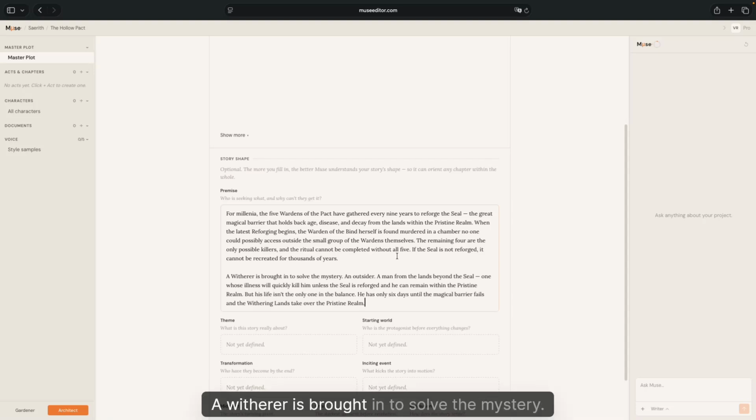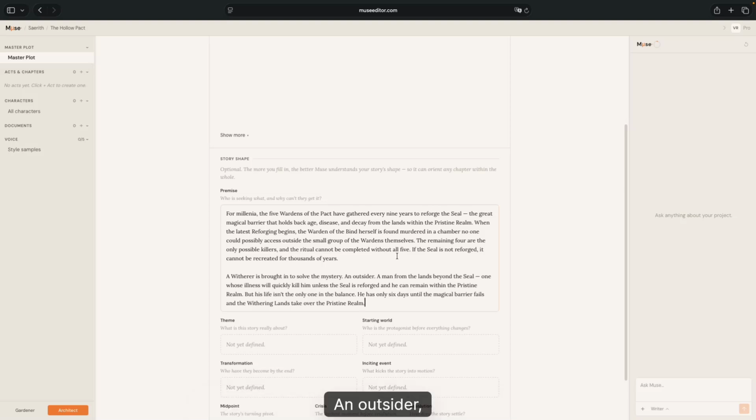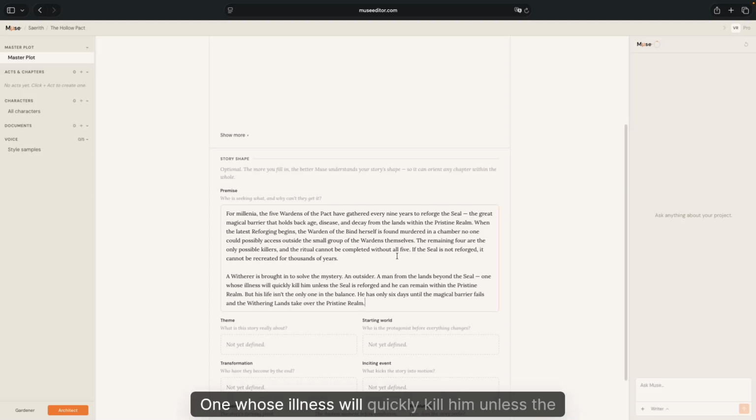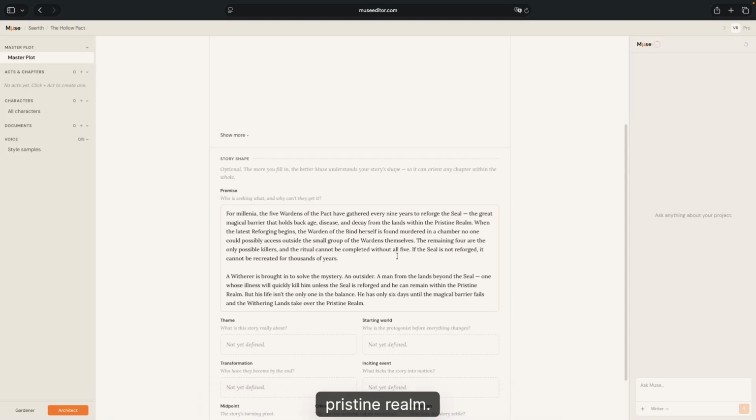A witherer is brought in to solve the mystery, an outsider, a man from the lands beyond the seal, one whose illness will quickly kill him unless the seal is reforged and he can remain within the pristine realm. But his life isn't the only one in the balance. He has only 6 days until the magical barrier fails and the withering lands take over the pristine realm.